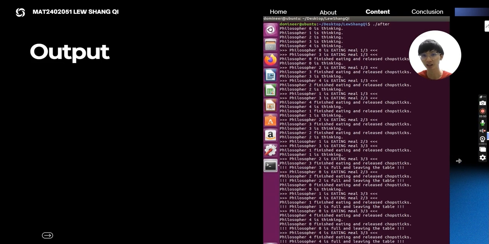So now let us see the output. This is the output for our solution, which is evident. Unlike the frozen log, this output is active and scrolling. You can see the philosophers successfully entering the eating state, and note the meal counts 1/3, 2/3, and 3/3.